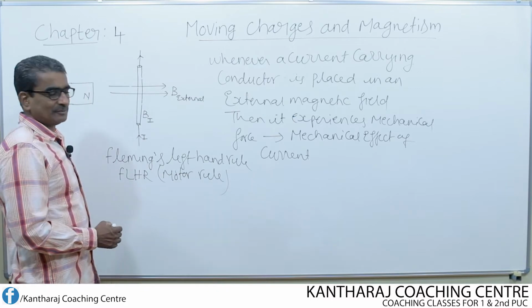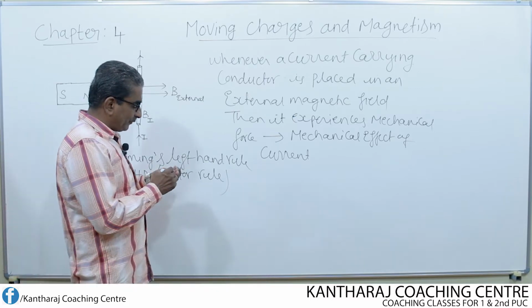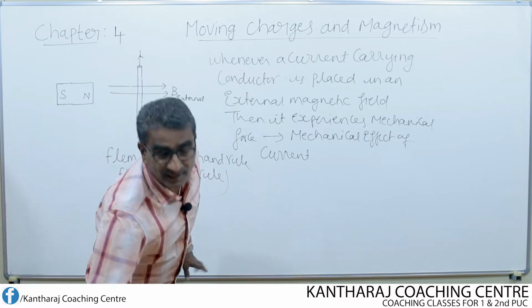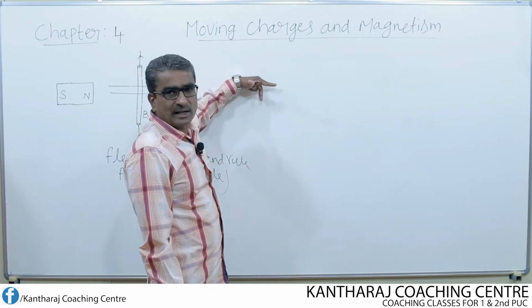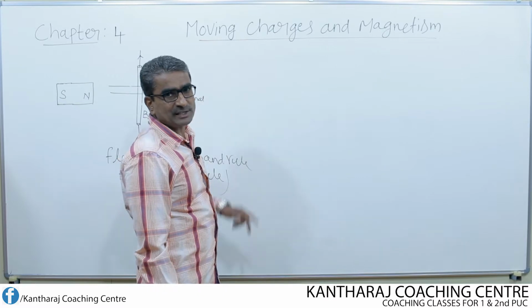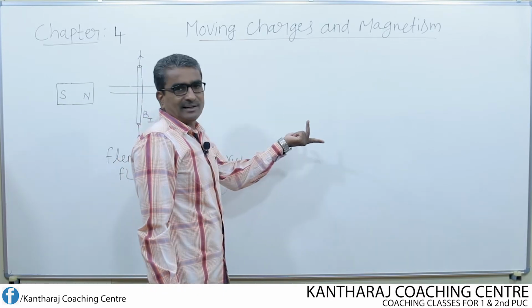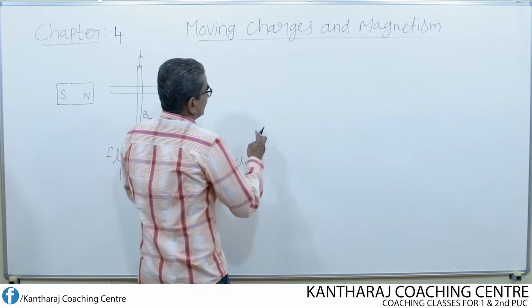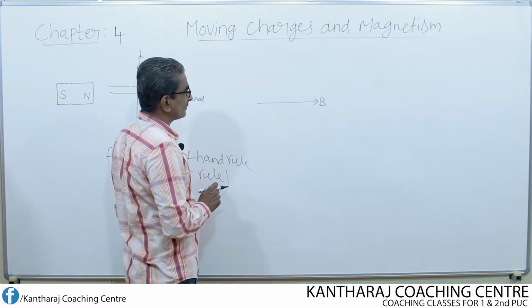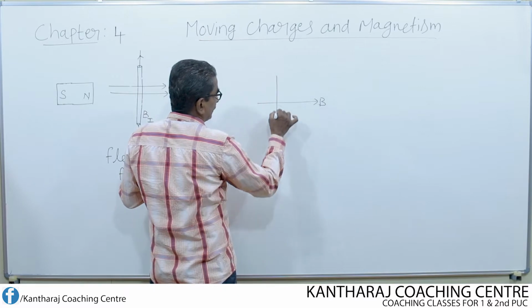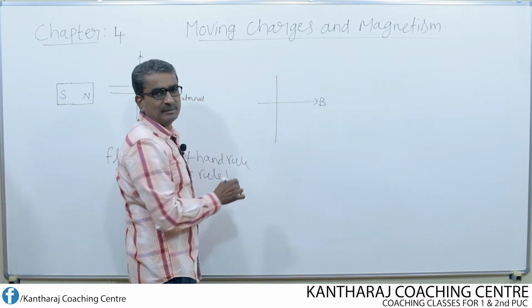What is the statement now? Hold the first three fingers of the left hand. If I hold the first three fingers of my left hand mutually perpendicular to each other, either like this or like this, this is the direction of magnetic field. In this, I am going to keep one conductor. I represent the conductor by means of a straight line.